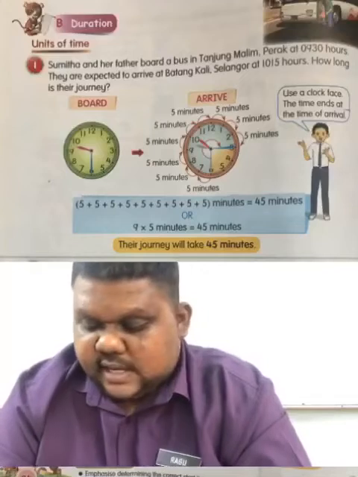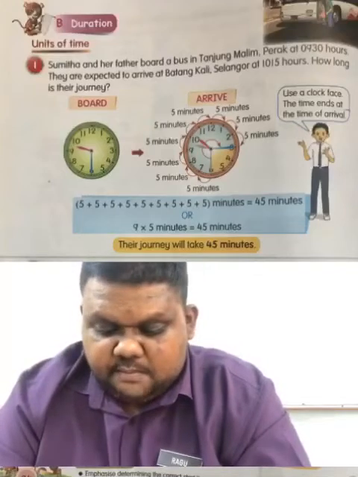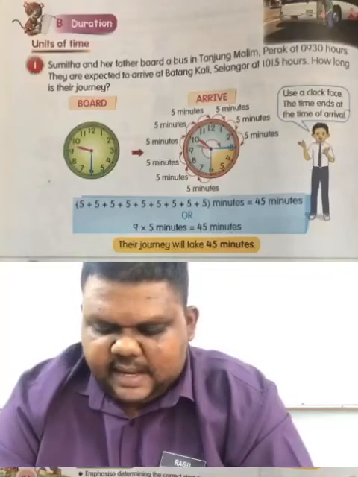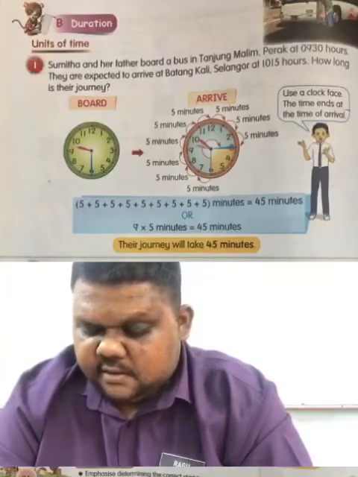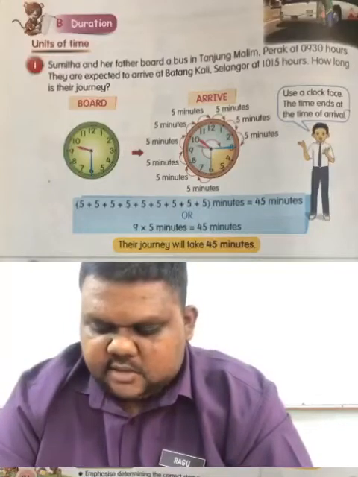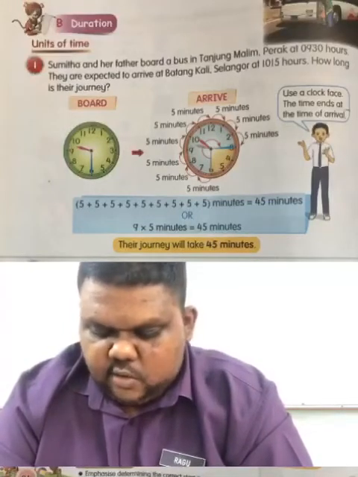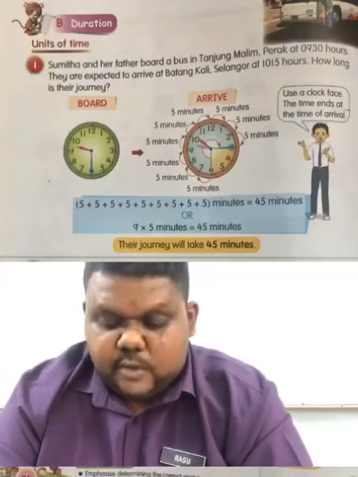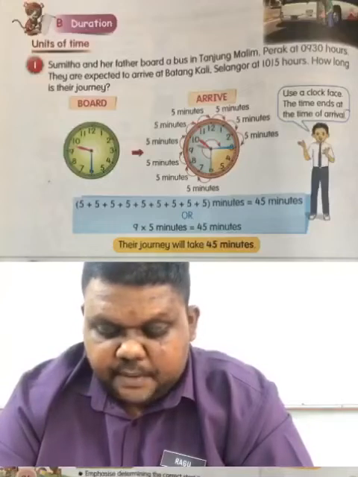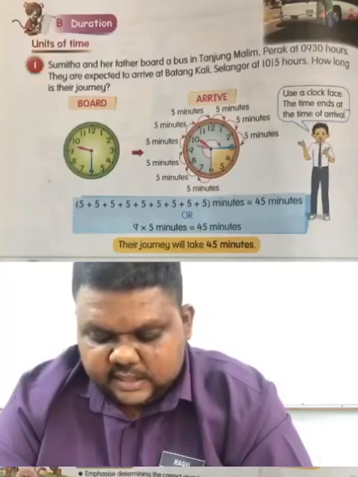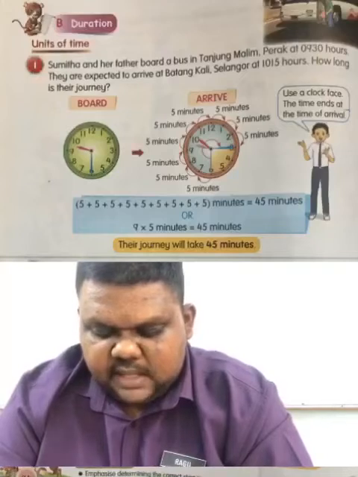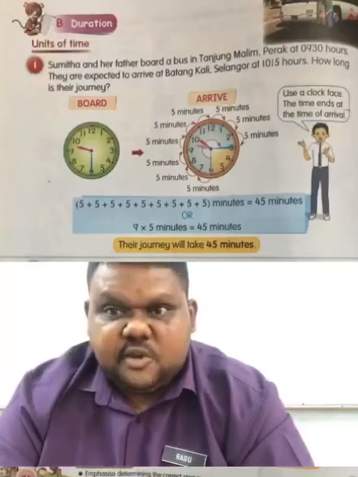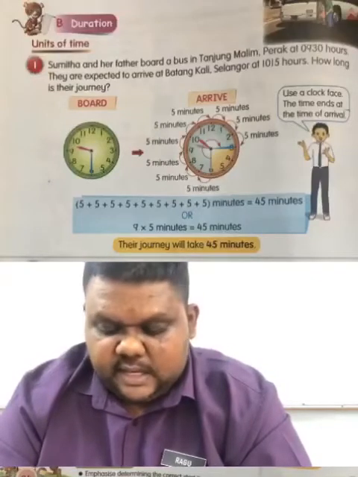Okay, here also they use the calendar to count. In March, she started on 4th March, which is on Friday, and ended the course on 5th May, which is on Thursday. So how do they count the duration? From 4th March until 31st March is 28 days. From 1st April until 30th April, another 30 days. And from 1st May until 5th May is 5 days. So the total will be 63 days. That is the answer for A in days.